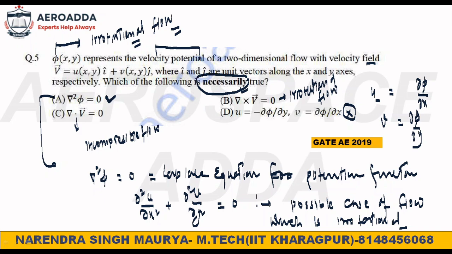So that is A, because option A is the Laplace equation, and with option A you will be able to know that flow is possible, and once flow is possible, then as clearly explained, the potential function exists, which means it is irrotational. So option B is automatically considered under that only. I hope this one is very clear, right?